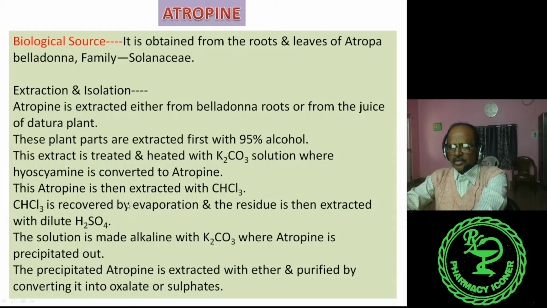Chloroform is recovered by evaporation and the residue is then extracted with dilute sulfuric acid. Now the solution is made alkaline with potassium carbonate, where atropine is precipitated out. The precipitated atropine is extracted again with ether and purified by converting it into oxalate or sulfate. Since it is treated with sulfuric acid, it is ultimately converted to atropine sulfate.